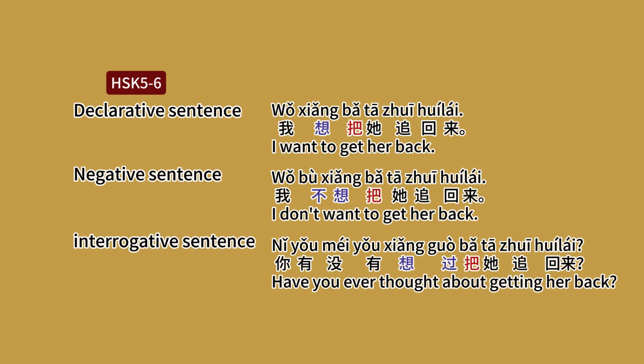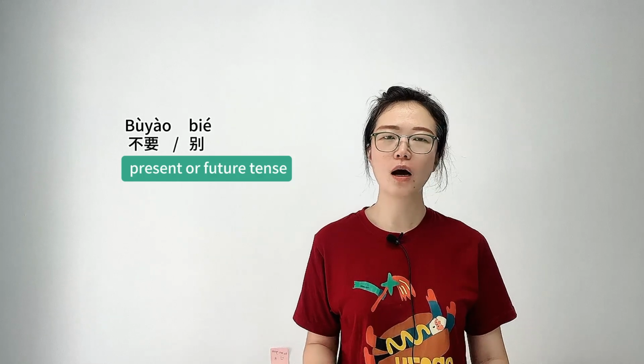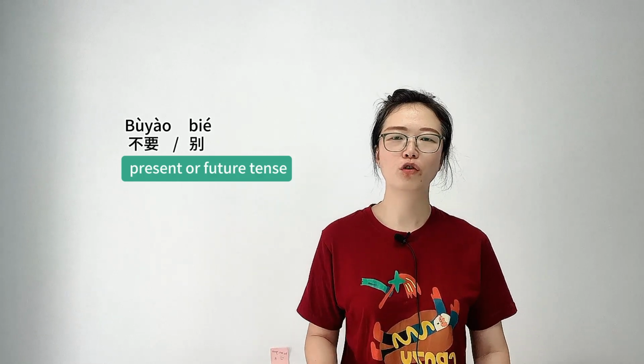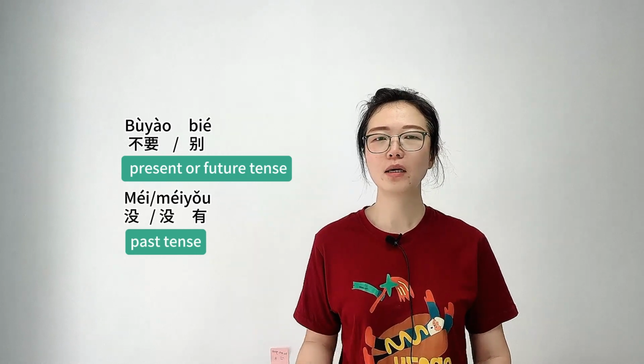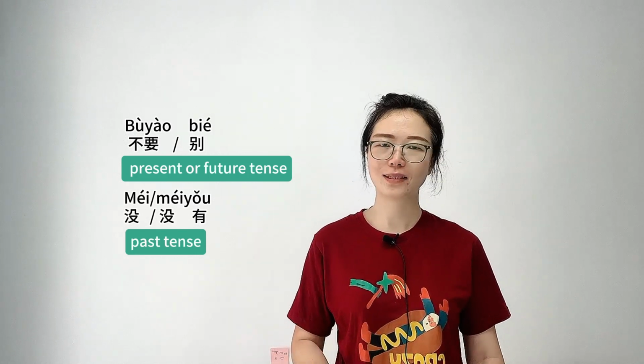你有没有想过把他追回来？For negation words, 不要 or 别 are used for present or future tense, and 没 or 没有 are used for past tense.